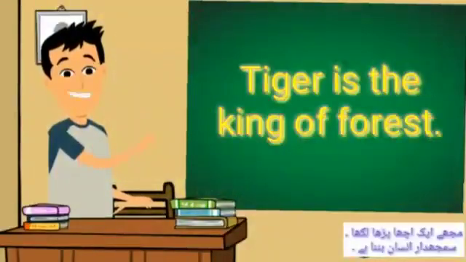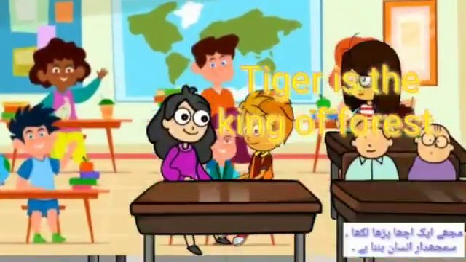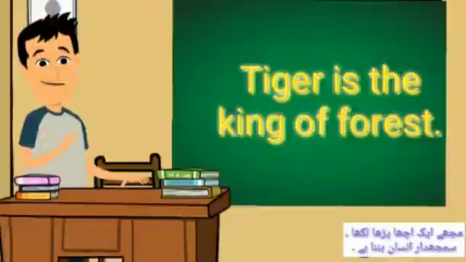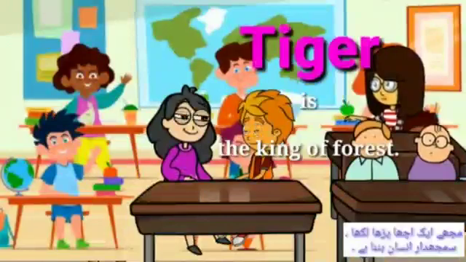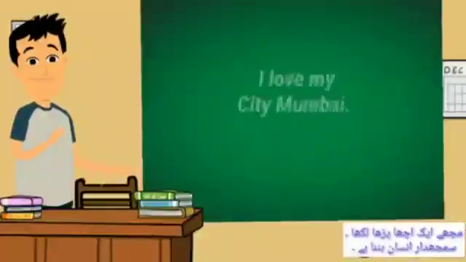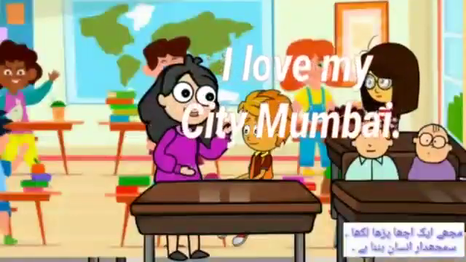Can you read this sentence? Tiger is the king of forest. Good. So tell me the name of animal in this sentence. Sir, tiger. Very good. Read this sentence, Sana. I love my city, Mumbai.